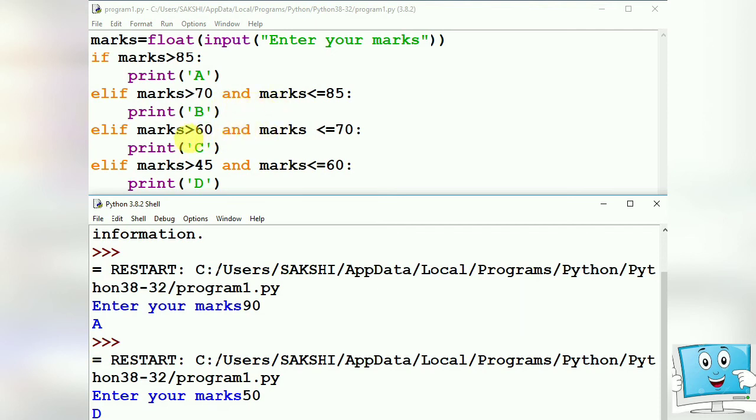Then it comes to the third condition. Is 50 greater than 60? No. Is 50 less than or equal to 70? Yes, it is true, but both the conditions should be true, then only this should be executed.